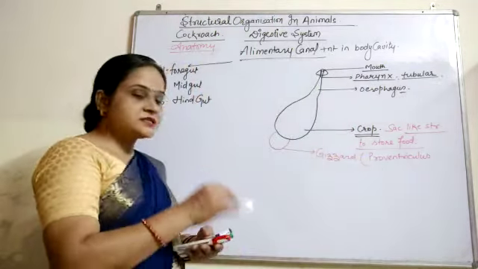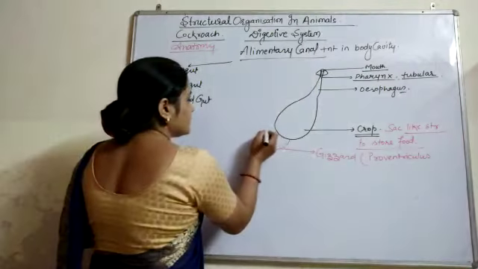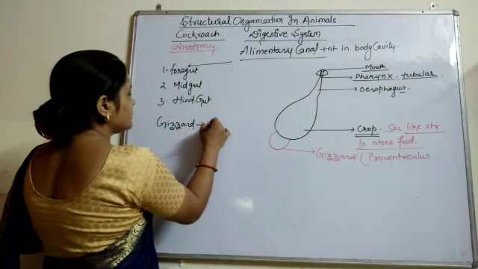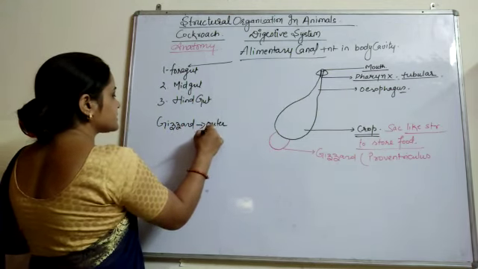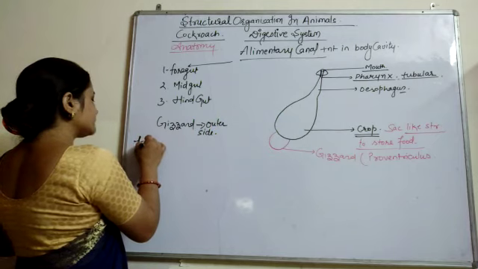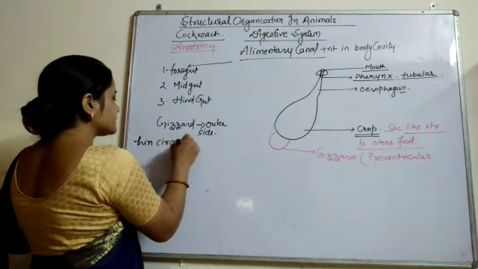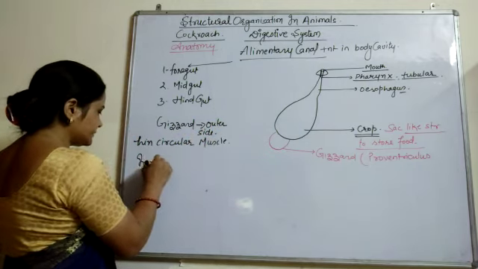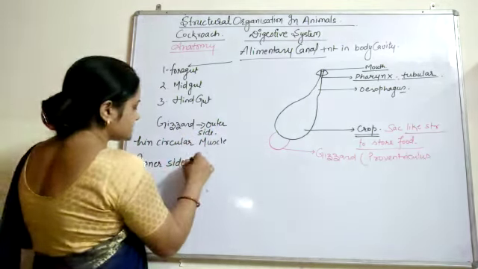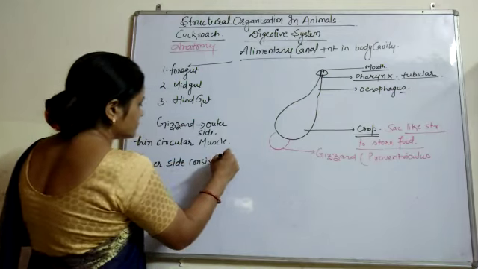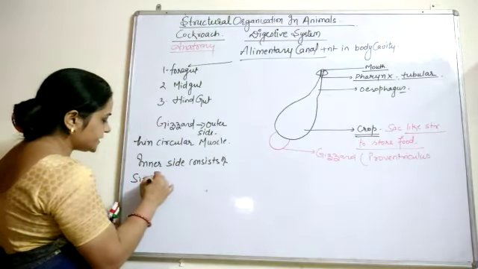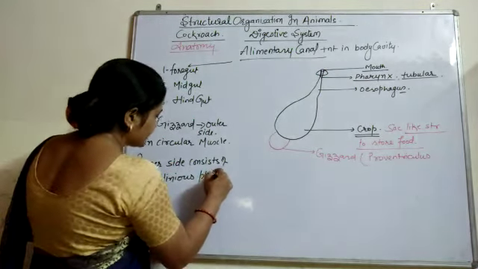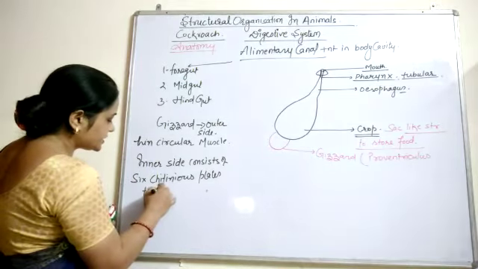The gizzard on the outer side consists of thin circular muscles, and the inner side consists of 6 chitinous plates which behave like teeth.